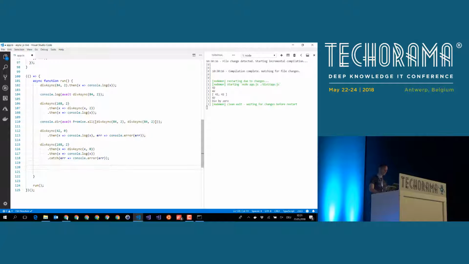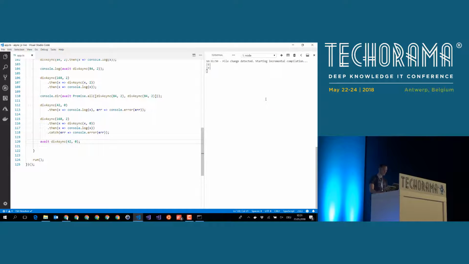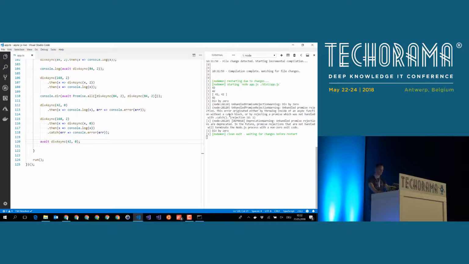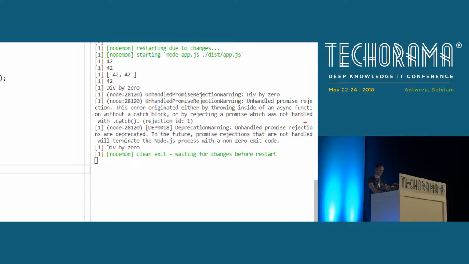How does error handling now work with async await? What happens if we do await div async 42 by 0, something like this? Let's just try it and take a look at what's happening. And here it is. You see, we have an unhandled promise rejection warning that says, hey Rainer, we have a promise rejection, you await for a result, but I don't have a result for you because we have a mistake and we have an error here.